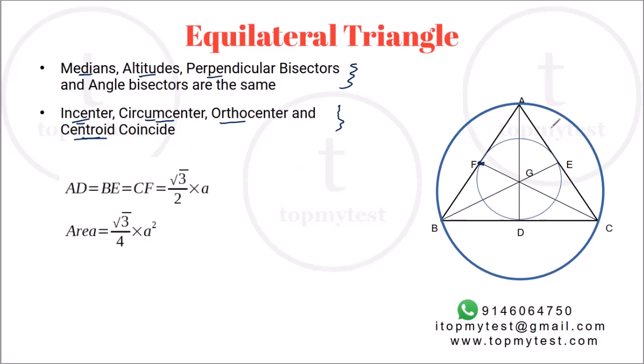Okay, so if the side of the triangle is given as a, we can find the length of the median or the altitude. It's root 3 by 2 a. And the area is root 3 by 4 a square.